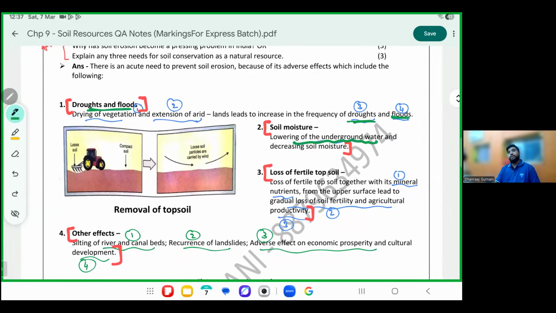If erosion happens, your underground water table is also reduced, thus decreasing soil moisture. And loss of fertile soil results in loss of minerals and nutrients from the surface, thus dropping agricultural productivity.